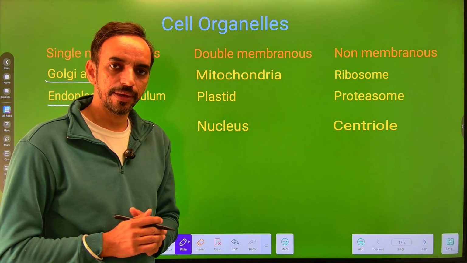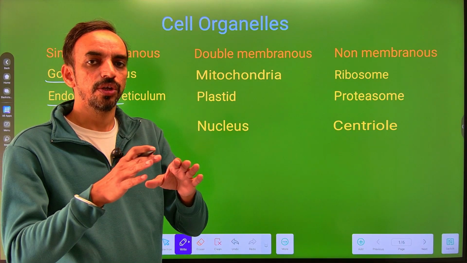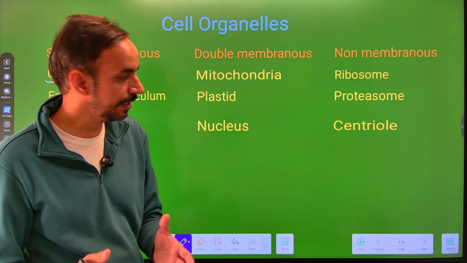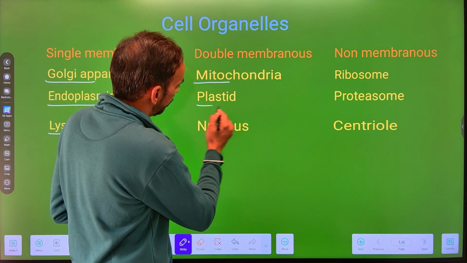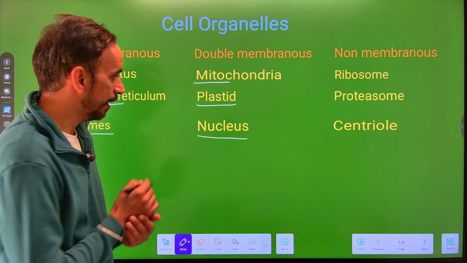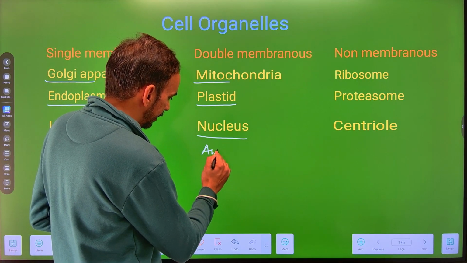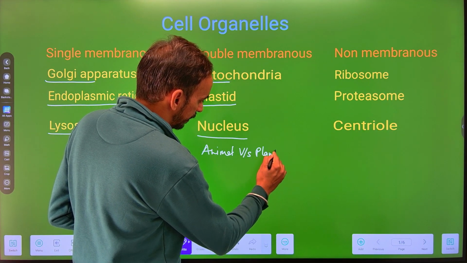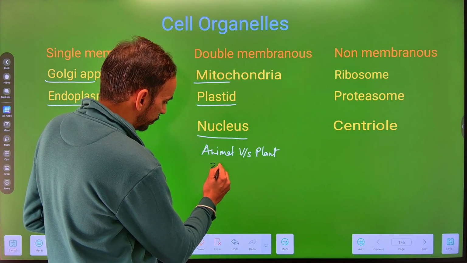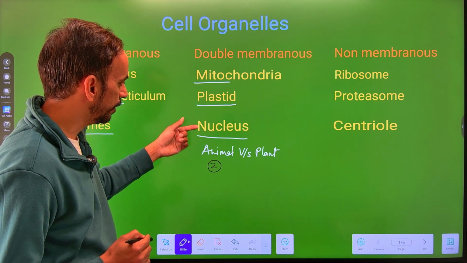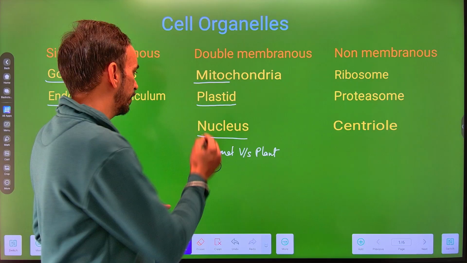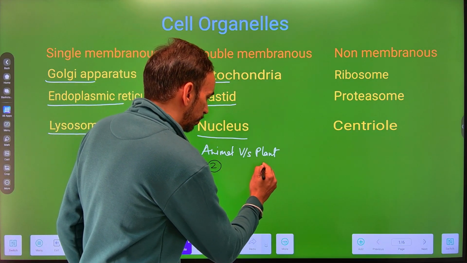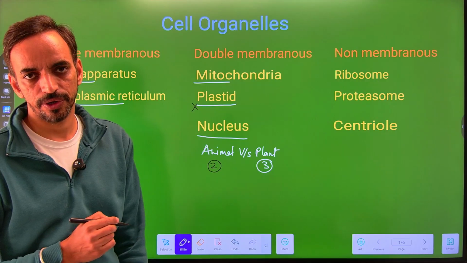If we talk about the double membranous organelles, where two membranes are present around the cell organelle, we also call them double membrane-bound organelles. It includes mitochondria, plastid and the nucleus. If we talk about animal versus plant cells, then in case of animals there is presence of only two double membranous organelles, in the form of mitochondria and nucleus, because animals are heterotrophic. There is an absence of plastid. But if we talk about the plant cell, they have all three types of double membranous cell organelles.